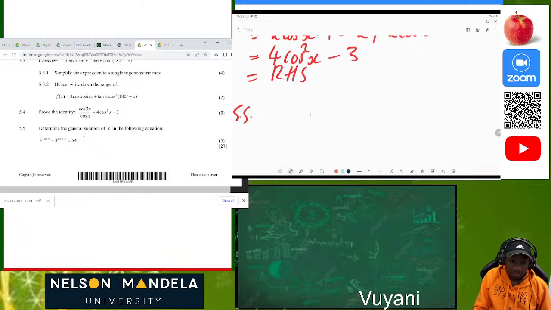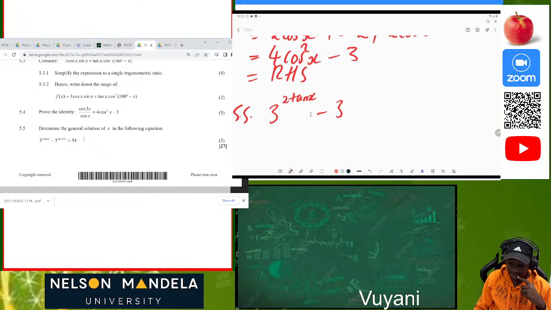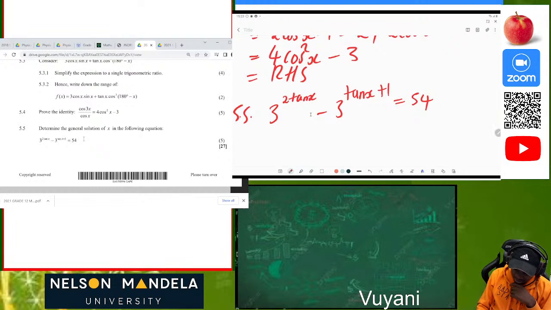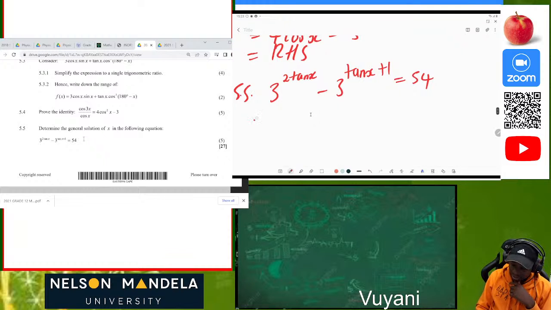Let's look at 5.5. Determine the general solution of x in the following equation. This is great. It's my first time to see this kind of thing, but let's be excited. We are given 3 to the power 2 tan x minus 3 to the power tan x plus 1 equal to 54. Okay, great. Let's proceed. We don't put an equal sign because it's a general solution.